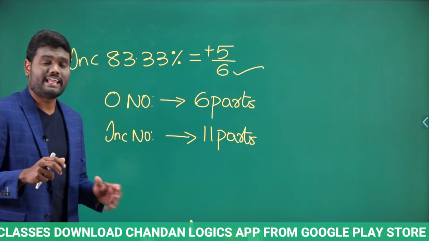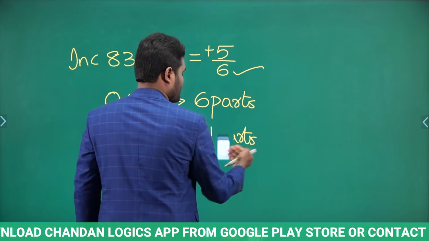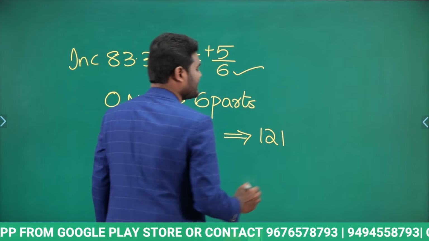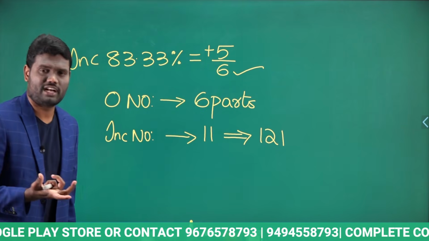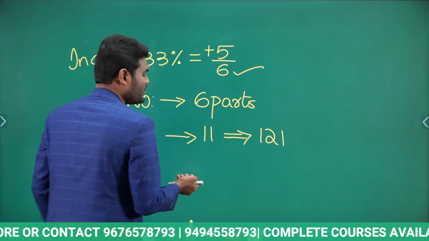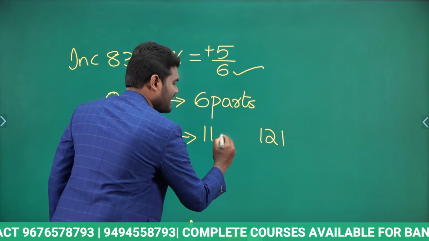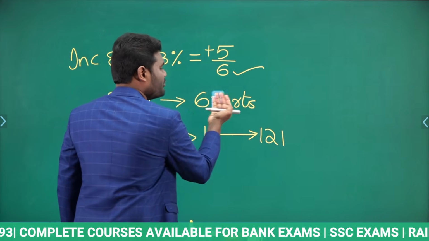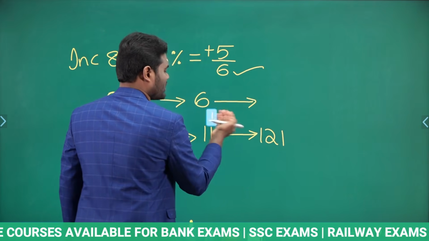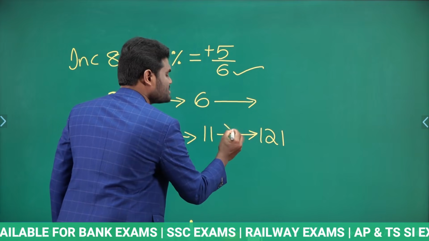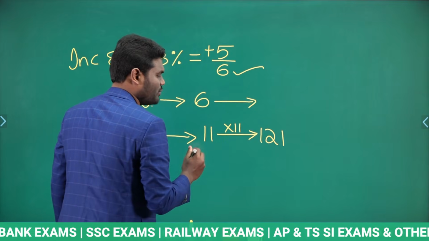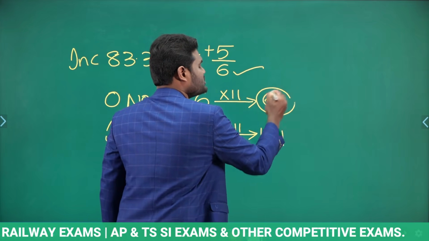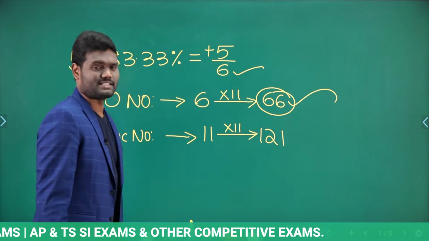Okay. So simply, if I say the increased number is 121, what is the original number? I ask you, what is the original number? Now look here. If the increased number is 121, 11 parts is 121. And I asked you, what is the original number? Which means 6 parts is what? Now what we will do? 11 times what is 121? 11 times 11 is 121. Now similarly, 6 times 11 is 66. Which means the original number is 66.